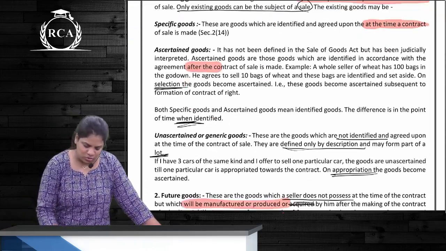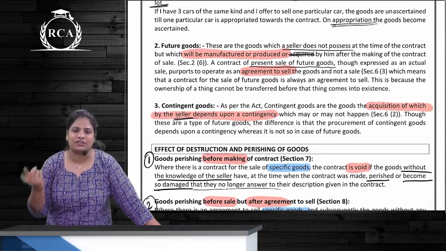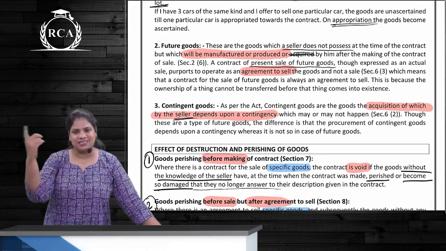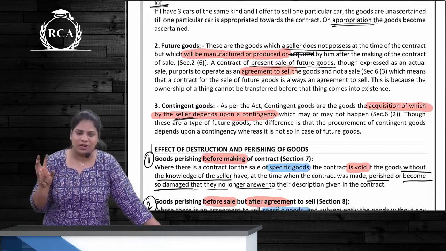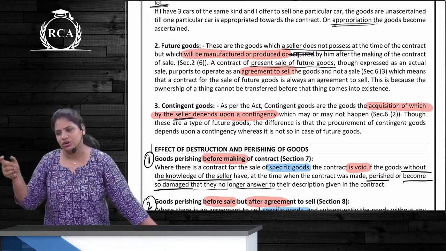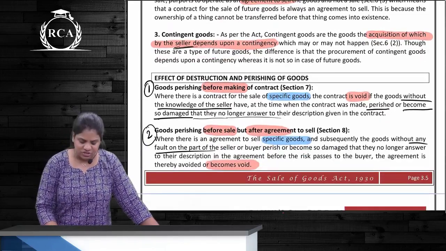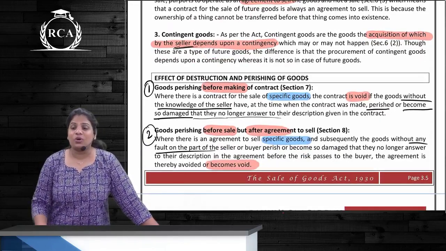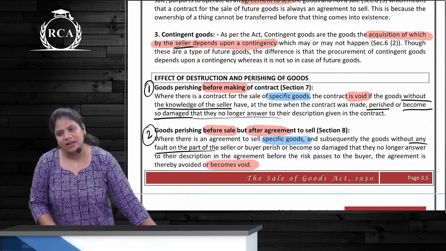Correct? Future goods are those goods which are not yet ready. They will be manufactured or produced. So can a sale happen of goods that are not ready? No, it will only be an agreement to sell. So even though it is a present sale of future goods, it will be an agreement to sell. Clear? Contingent goods means the acquisition by the seller depends upon a contingency.